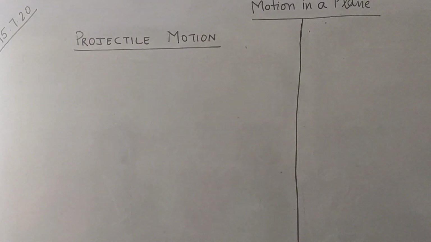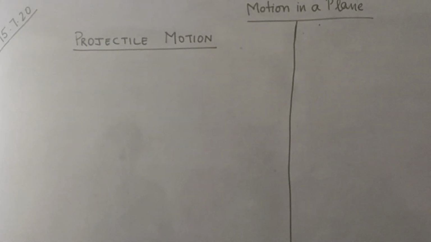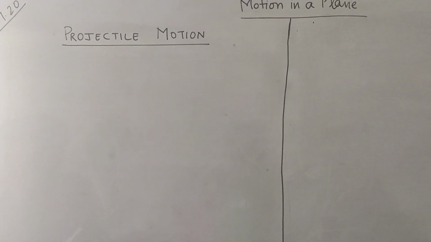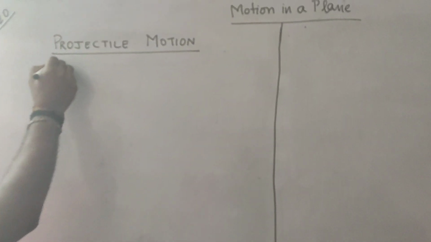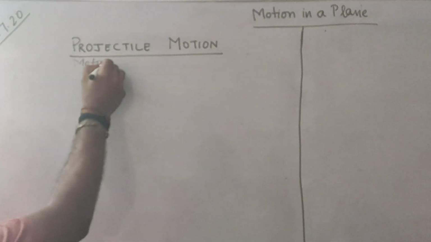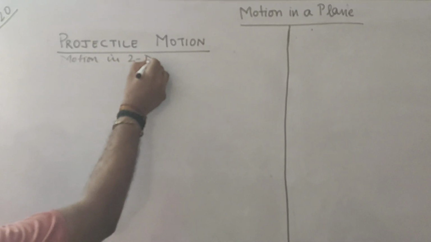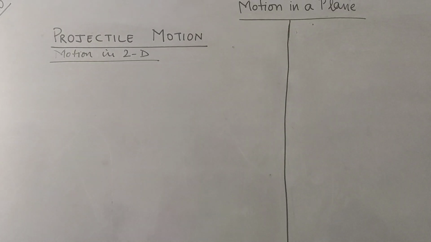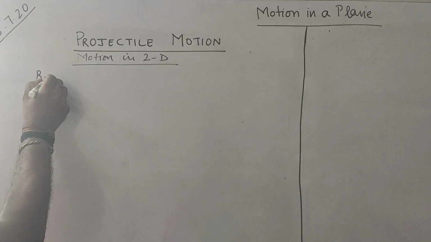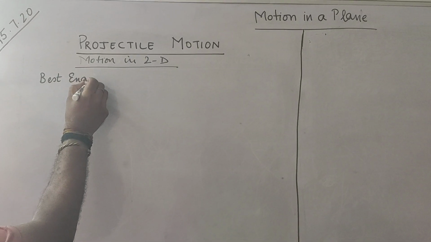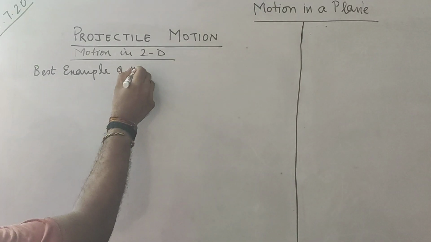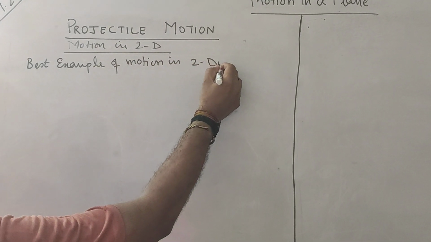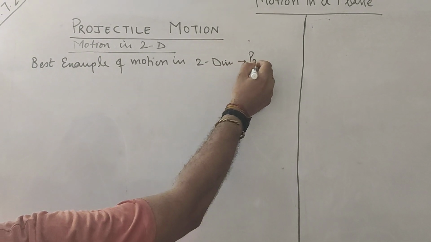Now we will discuss the last part of motion in a plane, that is projectile motion. As you all know, motion in a plane is also known as motion in two dimension. And the best example for motion in two dimension is projectile motion.